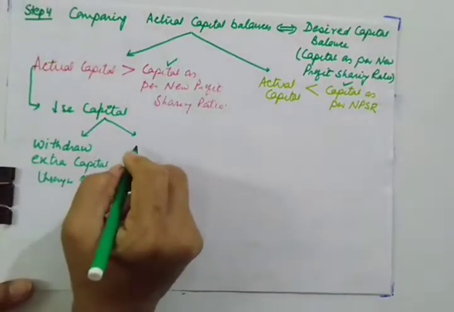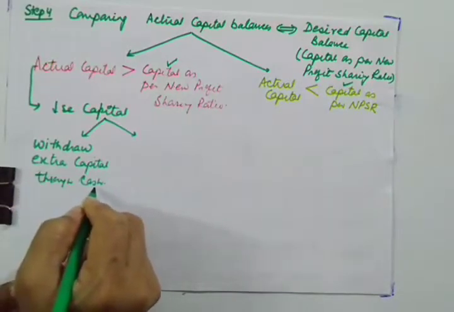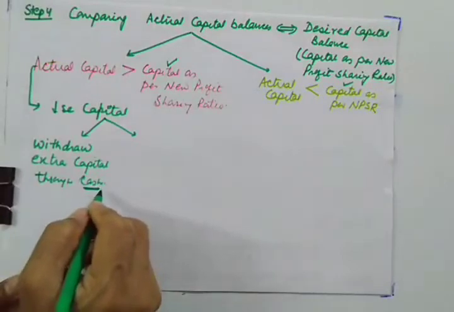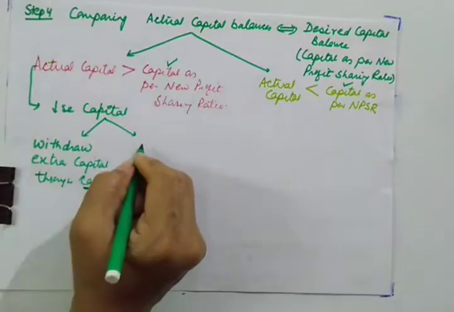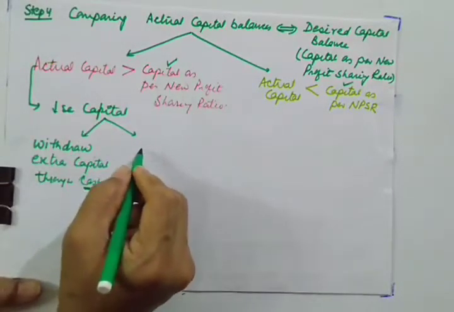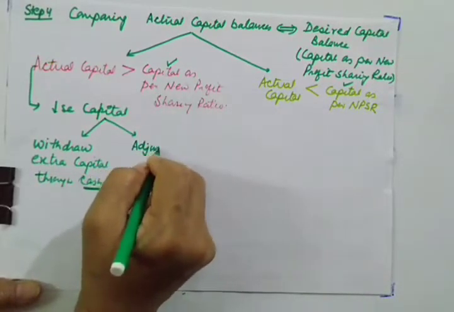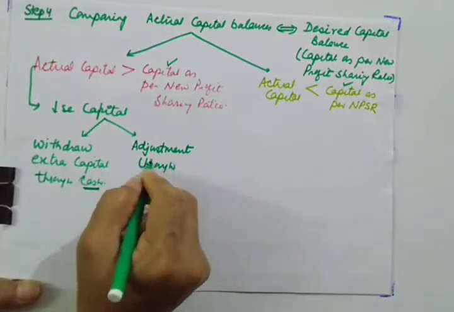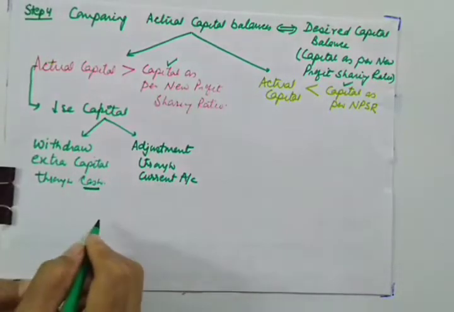And what is to be done if you don't want that? See what will happen through this. This will reduce cash in the firm. So if you don't want to disturb your cash position, what is the other tactic which firms adopt? They will transfer the excess amount to their current accounts. So adjustment will be done through current account. You will transfer their excess balance to their current account.